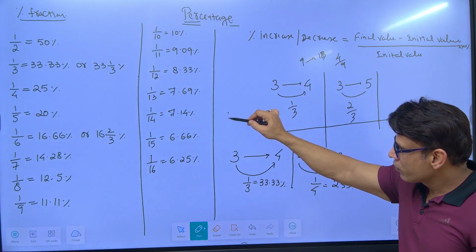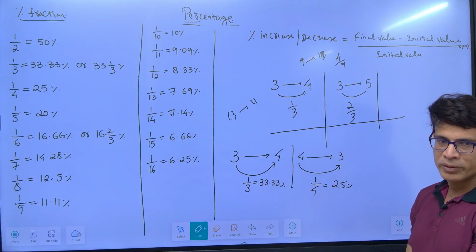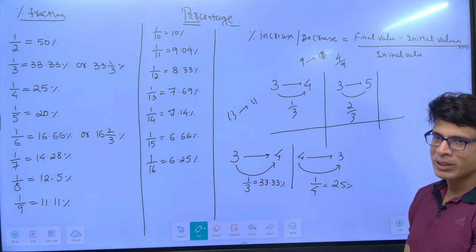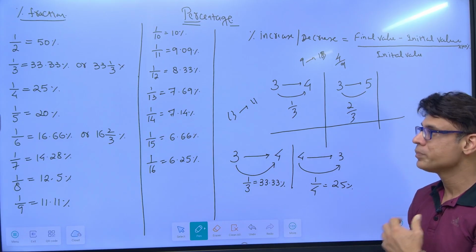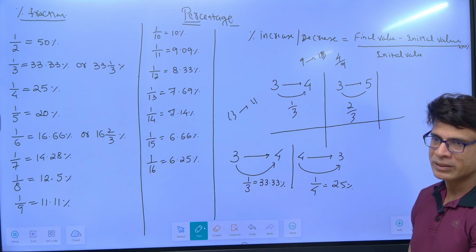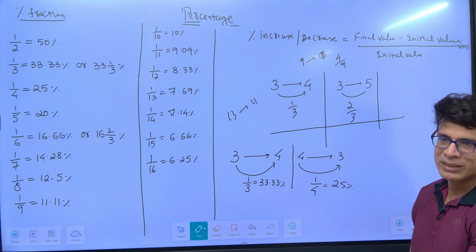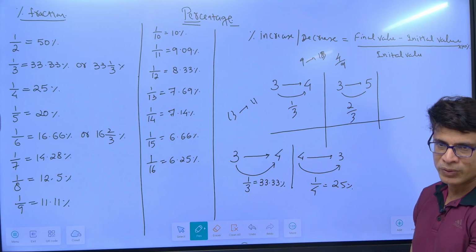Tell me if 13 becomes 11, there is a decrease of 2 over a base of 13. 2 by 13. What is 1 by 13? 7.69. So 2 by 13 is 15 point something, right? Because 7.69 is close to 7.7 and double of 7.7 is 15.4.